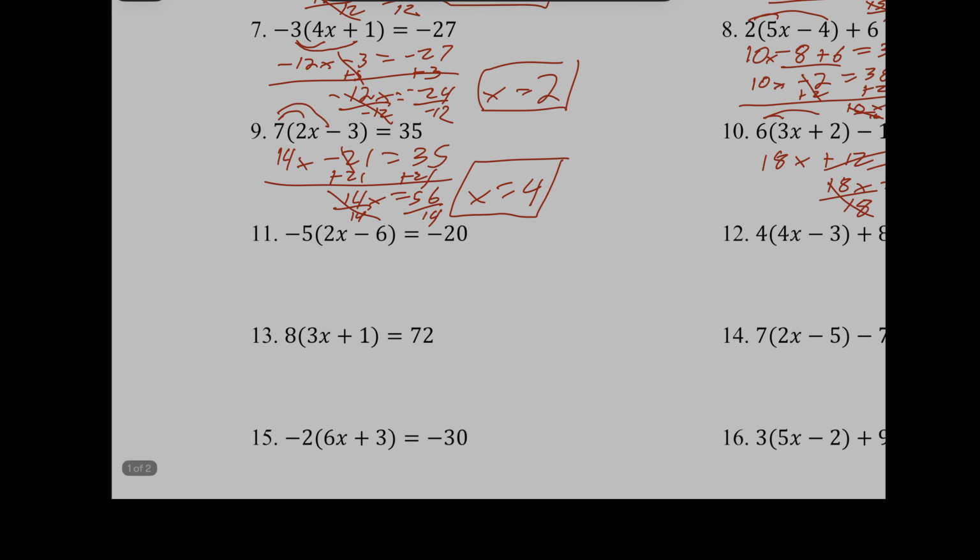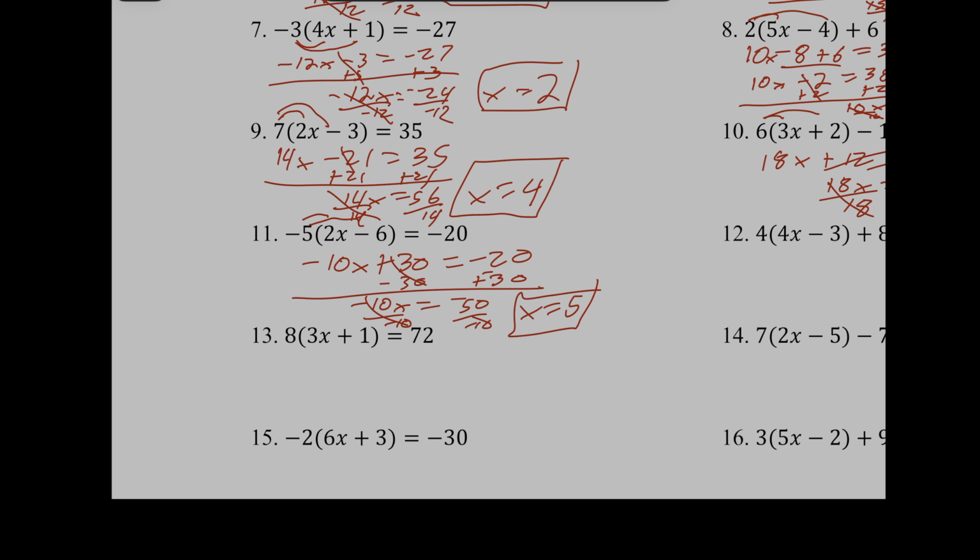We're halfway done. Negative 5 times a positive 2. Notice I say negative positive while I do this. That's a negative 10x. Negative 5 times a negative 6 is the plus 30. That's going to equal negative 20. Now, once I subtract 30 to both sides, I get a negative 10x. Make sure you copy down the negative. Equals, add a line, change the sign. Signs are the same. Add, keep the sign. Now I divide each side by a negative 10 and I get x equals positive 5.